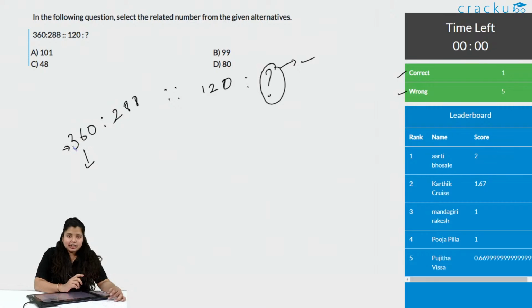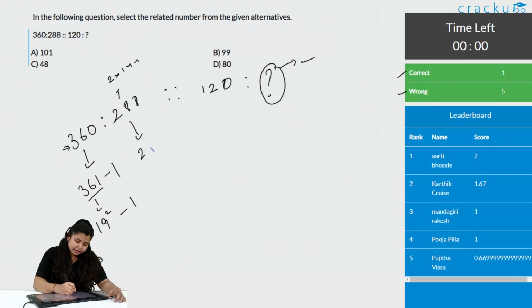When you see 360, two things come to mind. It can be 6 into 6, that is 36, into 10, but that is not a square or anything. The other thing that comes to mind is 361 minus 1. What is 361? It is 19 square, minus 1. Again, when you see 288, two things come to mind. It can be 2 into 144, and 144 is 12 into 12. But the other thing is 289 minus 1, that is 17 square minus 1.